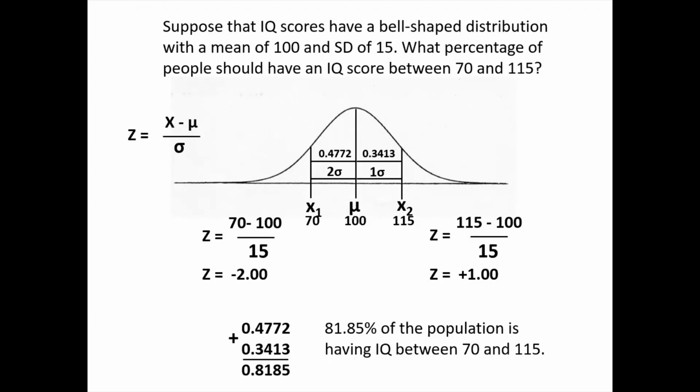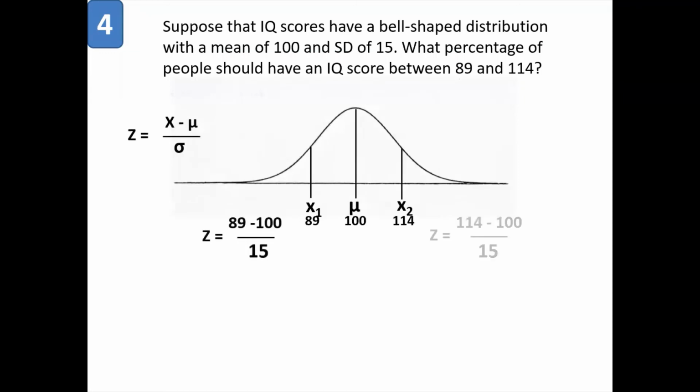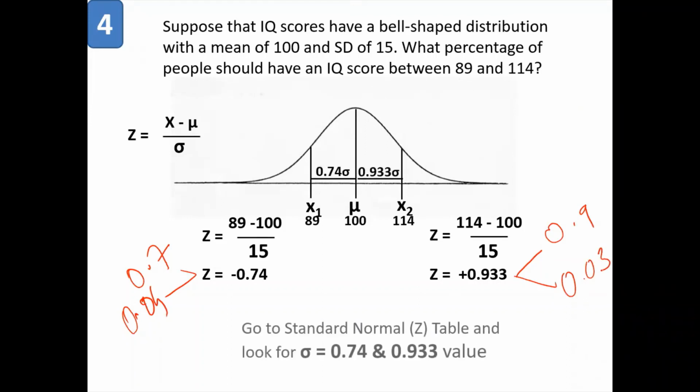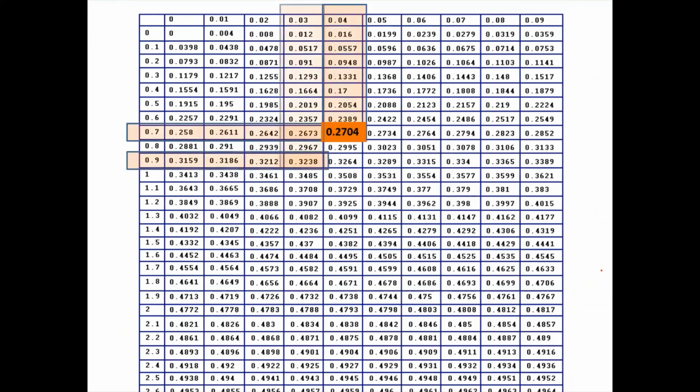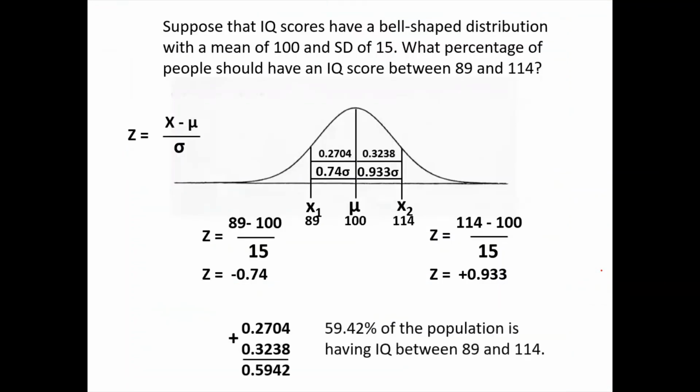Okay. Now considering that you have understood all the problems, solve this problem. It is 89 and 114. So the Z values are 0.74 and 0.93. The Z value will split as 0.7 and 0.04, and the other Z value will split as 0.9 and 0.03. If you look at the Z table with these values, the values come as 0.2704 and 0.3238. If I add these two values, it comes as 0.5942. So 59.42% of the population is having IQ between 89 and 114.